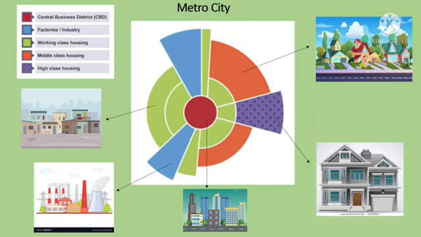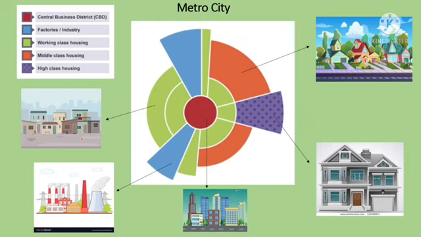The last zone is the purple color zone, which is the area where high class residential is located. Hoyt's model also identified an elite zone for the handful of upper-class people who live in the city. High-class residential sectors tend to be quiet, clean, and have less traffic than the other ones.